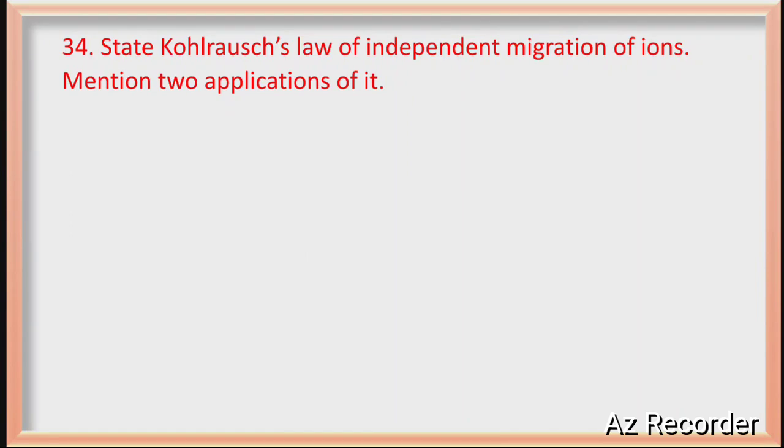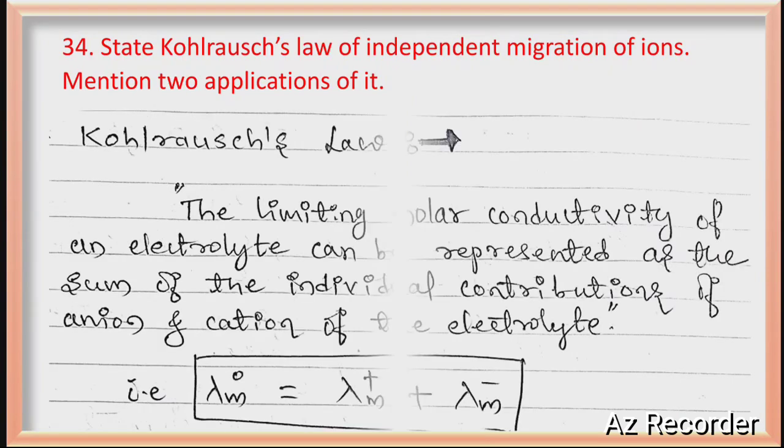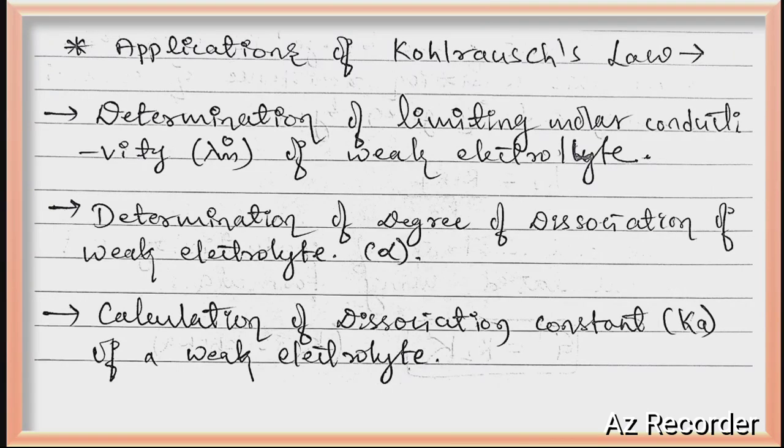State Kohlrausch's law and write its application. Carefully see, the limiting molar conductivity of an electrolyte can be represented as the sum of individual contributions of anions and cations of the electrolyte. So this is the mathematical expression. If you want applications, it can be used to determine the limiting molar conductivity of a weak electrolyte, determination of degree of dissociation of a weak electrolyte, and calculation of the dissociation constant Kc of a weak electrolyte. So these are the applications of Kohlrausch's law.